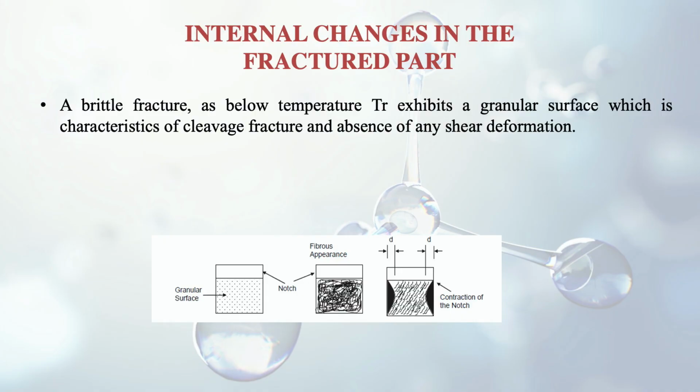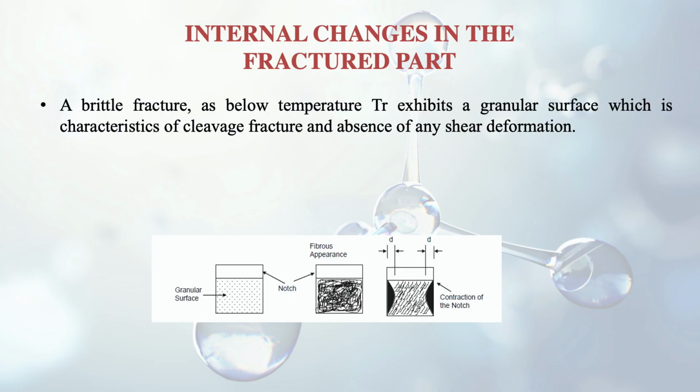So after discussing all these things, what are the temperature effects, the low temperature effect and the high temperature effect, let's see what the microscopic changes are in our specimen. A brittle fracture below temperature TR, that was the transition temperature, exhibits a granular surface, like you can see here in the figure.